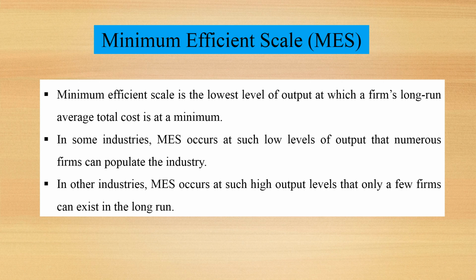In some industries, MES occurs at such low levels of output that numerous firms can populate the industry. On the other hand, in other industries, MES occurs at such high output levels that only a few firms can exist in the long run.